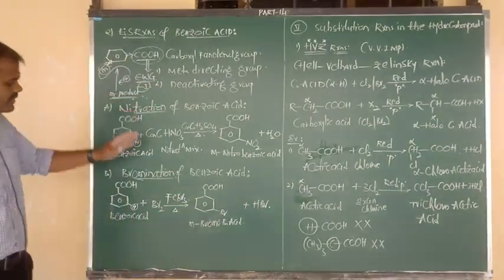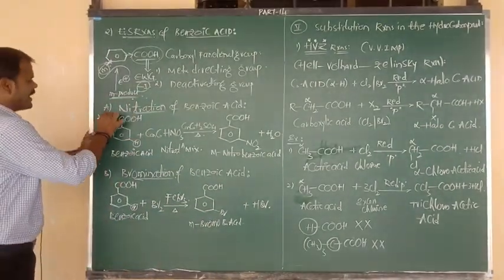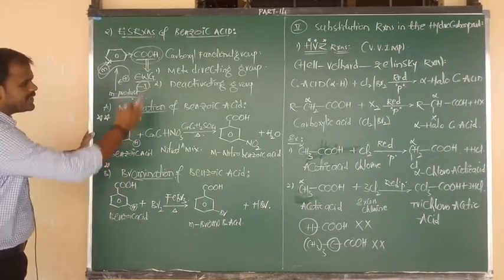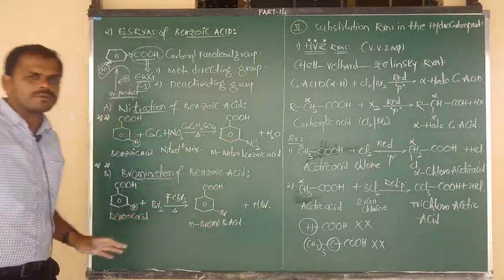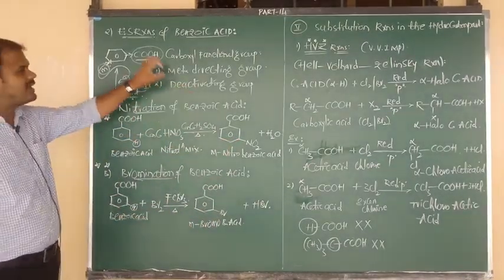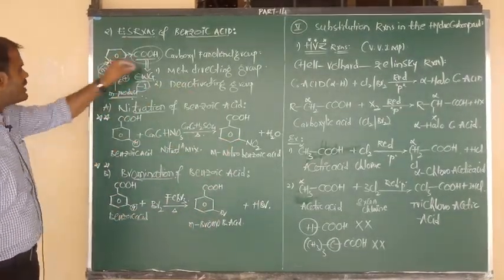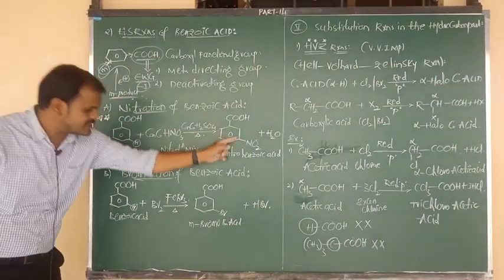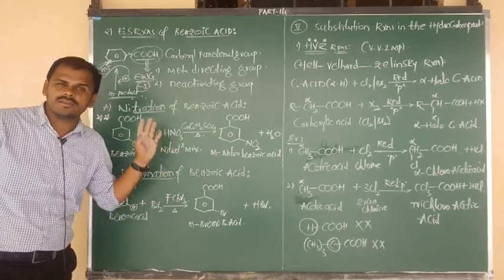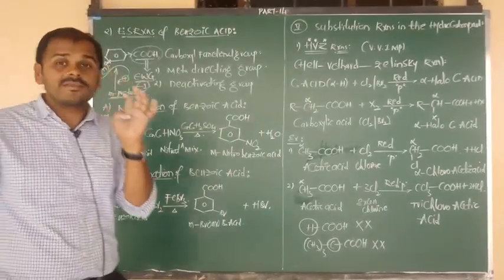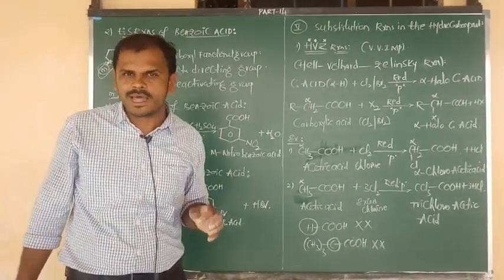So these are the two very important electrophilic substitution reactions of benzoic acid. Both give the meta product because, in the case of the deactivating carboxyl group, the incoming electrophile adopts the meta position only. Number of times I have done the revision. After that, another reaction is sulfonation.